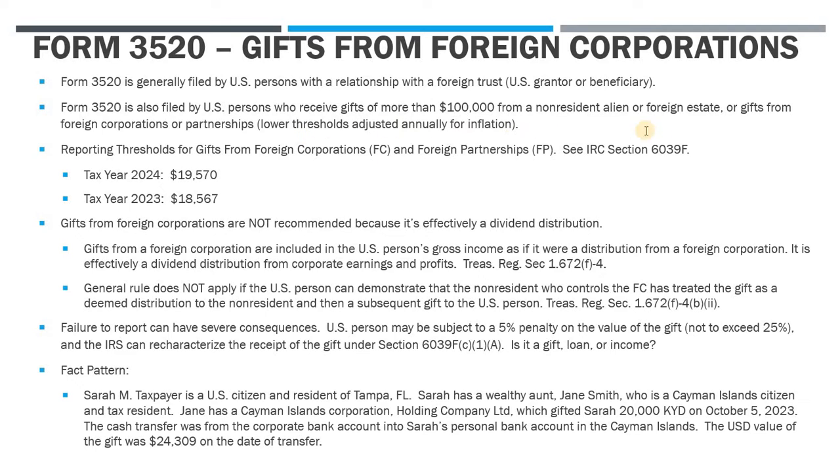Now, when a U.S. person receives gifts from non-resident individuals or foreign estates, the reporting threshold is an aggregate of 100,000. So if you have more than 100,000 in total gifts for the year from foreign persons, you have to file the 3520. However, the reporting thresholds for foreign corporations and foreign partnerships is much lower. The reporting thresholds for foreign corporations and foreign partnerships in 2023 is anything over 18,567, and it goes up to 19,570 for 2024. These are adjusted and indexed for inflation purposes.